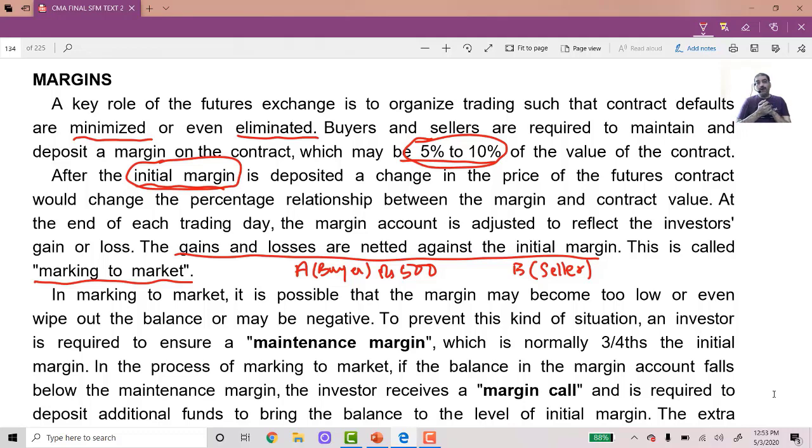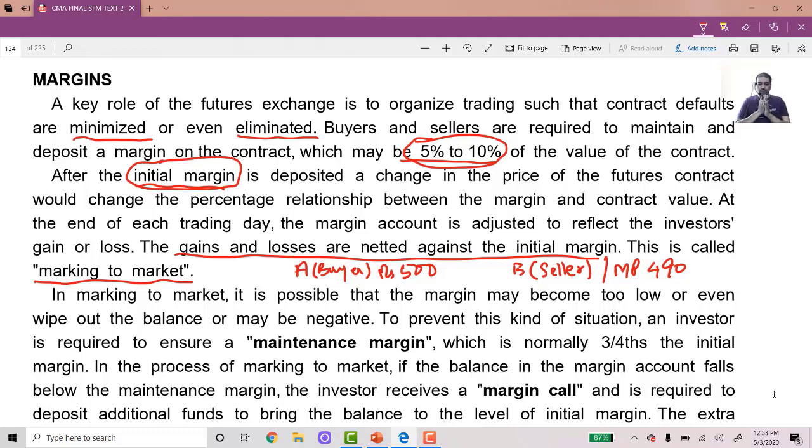But after a period of 1 month, during this 1 month period, the price of that commodity may fluctuate. Let us say on the second day, the market price falls to 490. If the market price falls to 490, who has made a profit and who has suffered loss? A has bought at 500 and after buying at 500, market price has fallen to 490. So A has suffered a loss of 10 rupees.